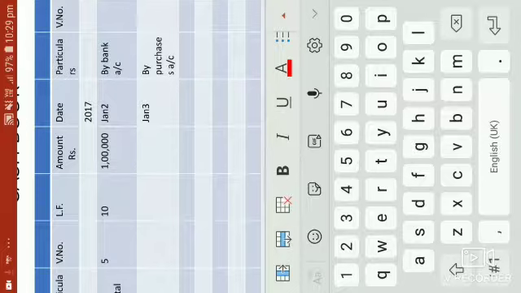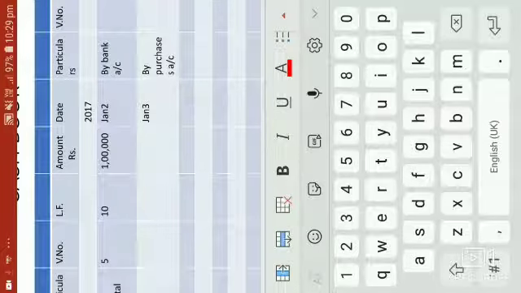Next transaction, Jan 3, sold goods to Ram on credit. In this transaction, what should be done? Is it being debited or credited? Please read it carefully. Sold goods to Ram on credit. Yes, students, what should be done?